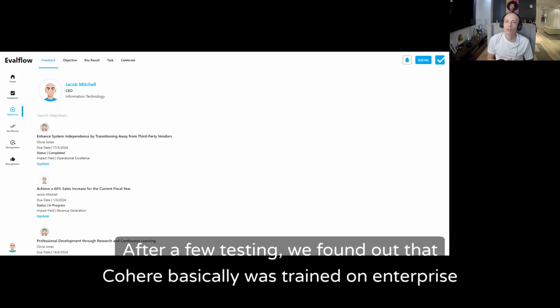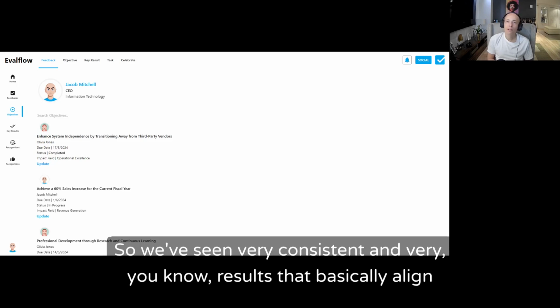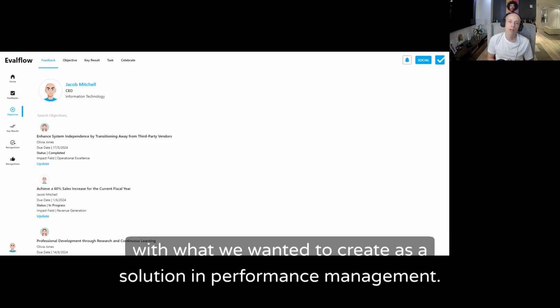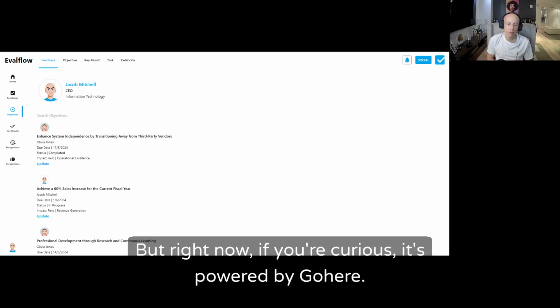After a few tests, we found out that Cohere was trained on enterprise and very good information as a language model. So we've seen very consistent results that align with what we want to create as a solution in performance management. We will use OpenAI for other features in the future, but right now, if you're curious, it's powered by Cohere.